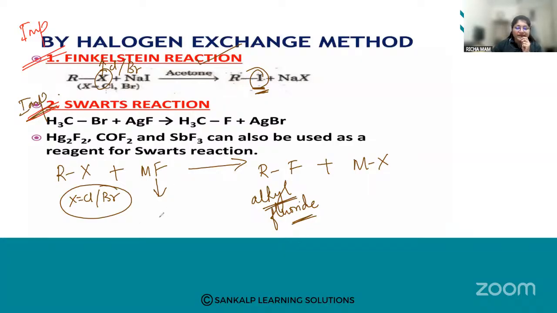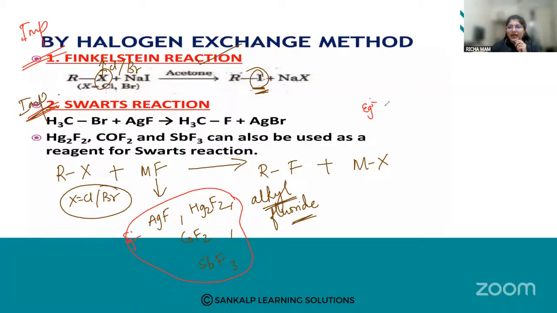So which are the different metallic fluorides? I can take AgF, I can take Hg2F2, okay. Then I can take cobalt, that is CoF2, or I can take SbF3. So these are some of the examples of metallic fluorides. Either of these you can take and react, and I'm going to get what? Alkyl fluoride.